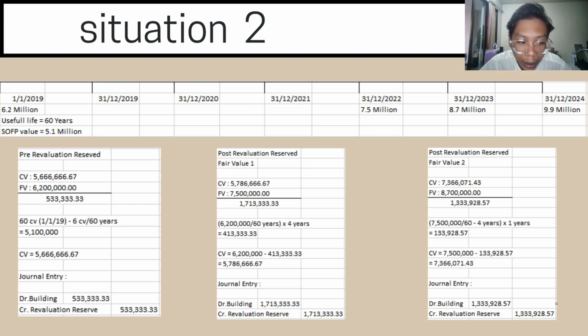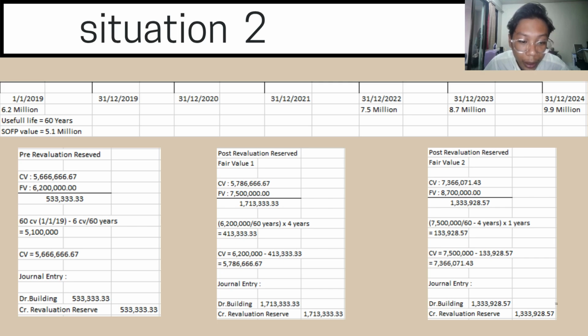So we will move on to the next calculation part, which is on situation 2. The question has given us the acquisition date of 1 January 2019, and the price is 6.2 million, and then the useful life of the building is 60 years, and also the SOFP date at 31st December 2024 is 5.1 million.